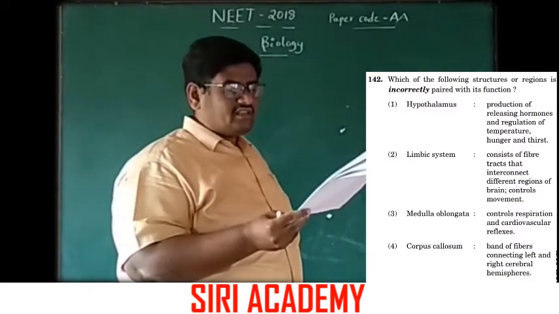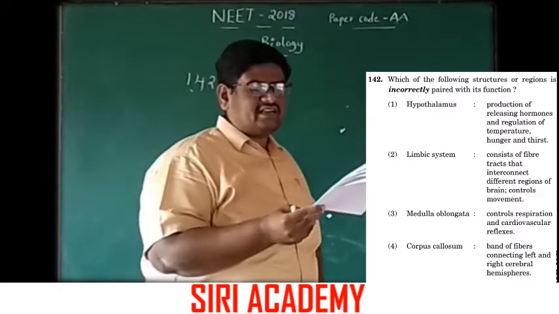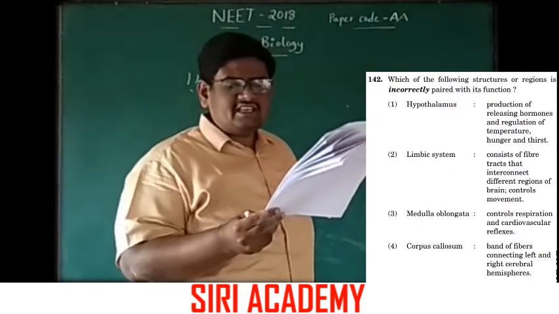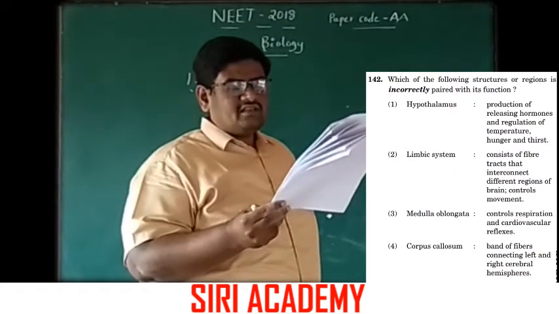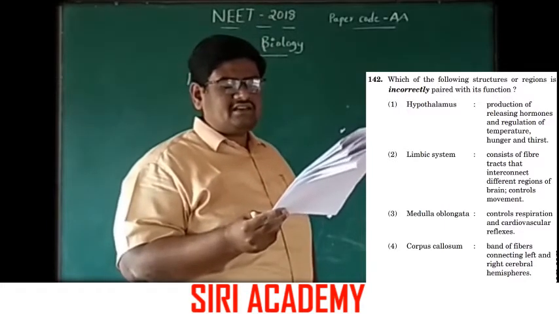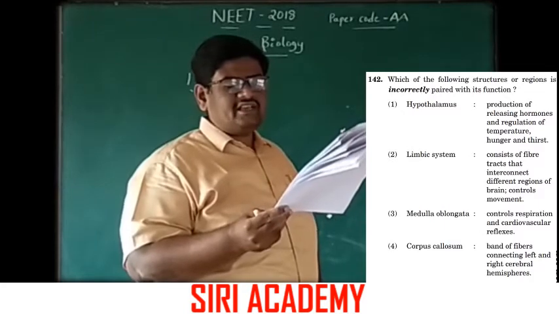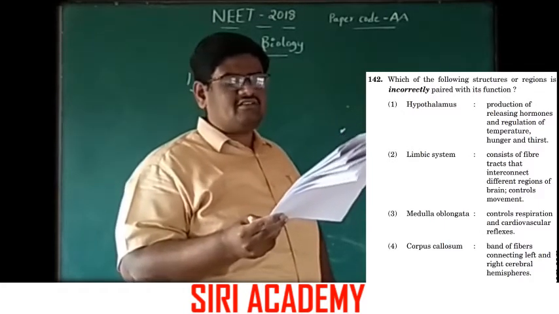Correct. Next, corpus callosum is a band of fibers connecting the left and right cerebral hemispheres. Next, limbic system consists of fiber tracts that interconnect different regions of the brain and control movements. This is the wrong statement.